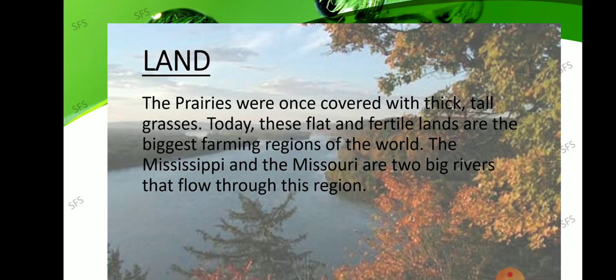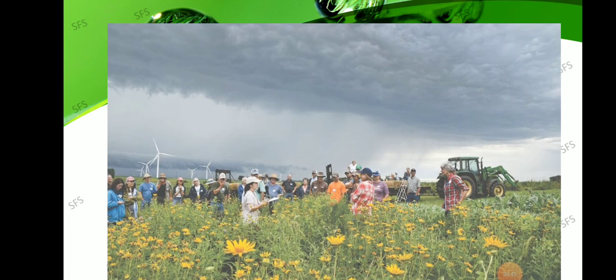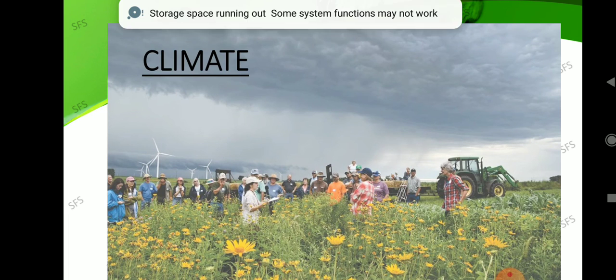In this place, the trees are very tall, but we are discussing the treeless grassland. That is another part of the region. So the land surface will be like this, and you can see the climate. Such a cool climate.